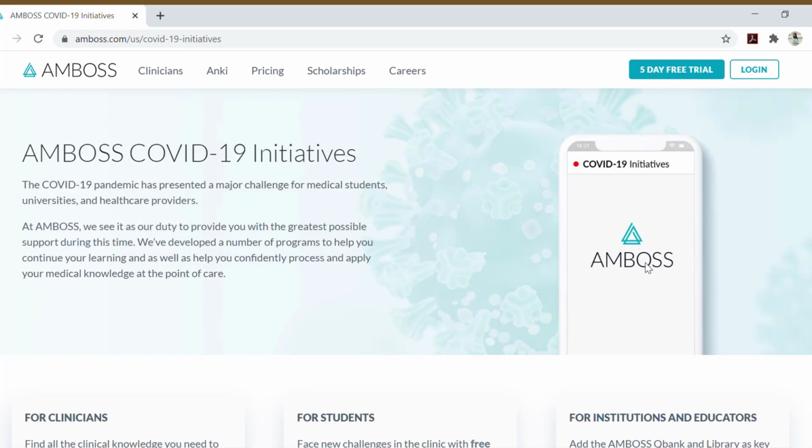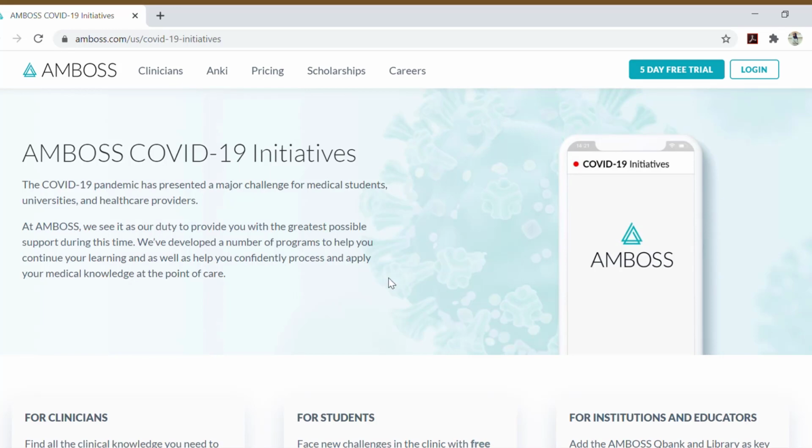So luckily I got a scholarship from AMBOSS, and then I told this to some of my friends, and they also applied for the scholarship program, and we all got it, and we all are really grateful. So I want to share this with you so you guys can also enjoy the scholarship.